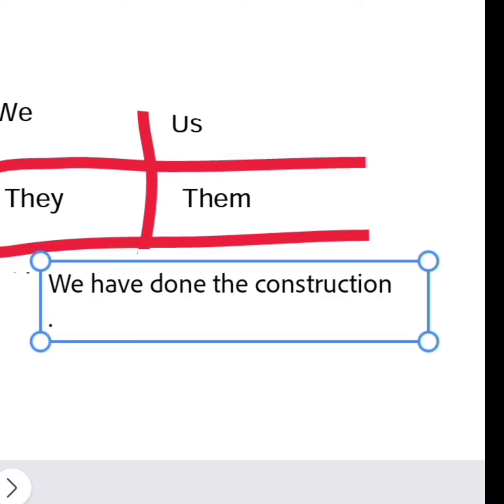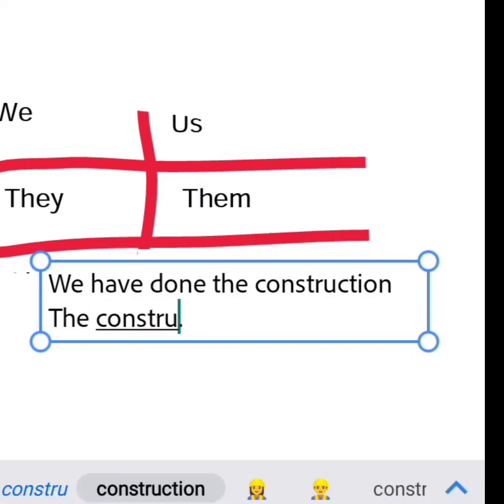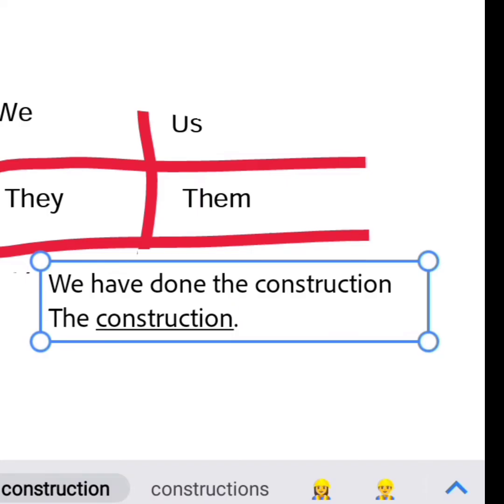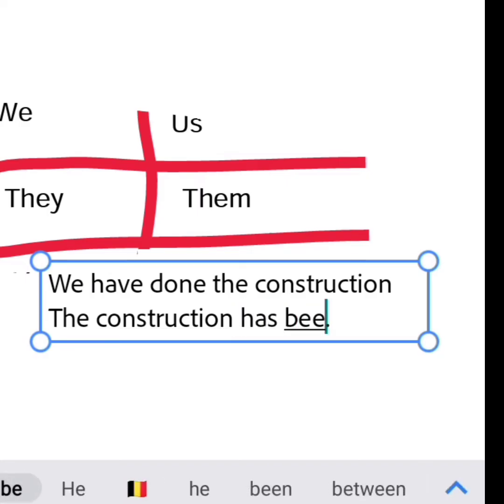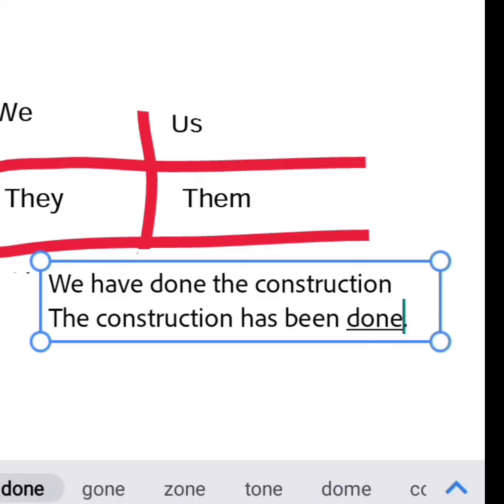So the object here is the construction, right? So the construction has been done. Look how we change we to us, so it will be us.